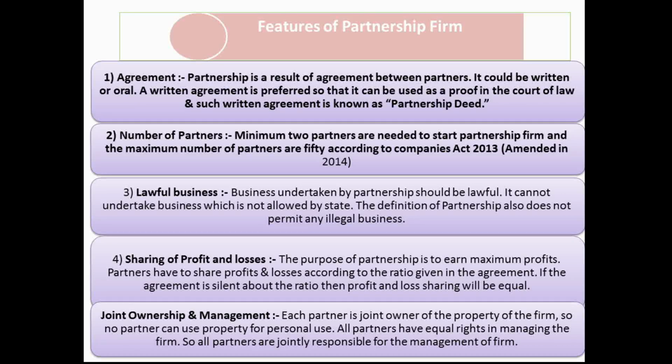Again, it depends upon the will. If a partner is not interested to participate in the management, they can delegate their rights to the other partners. Other partners will work on their behalf, and that partner is known as the active partner or working partner. Those who delegated their rights are known as the sleeping partner or dormant partner.